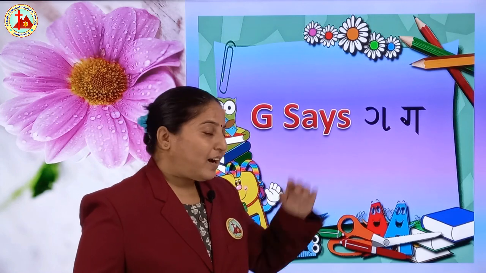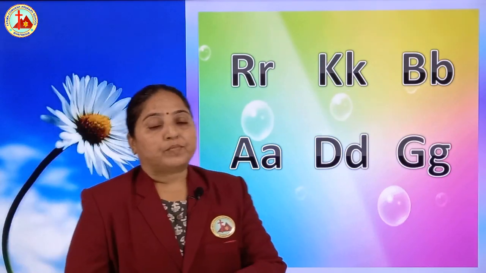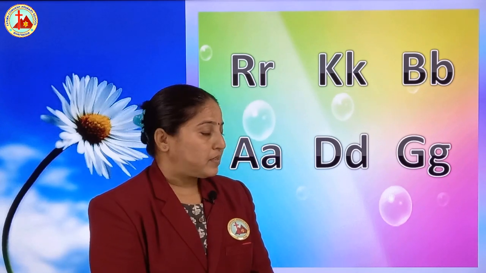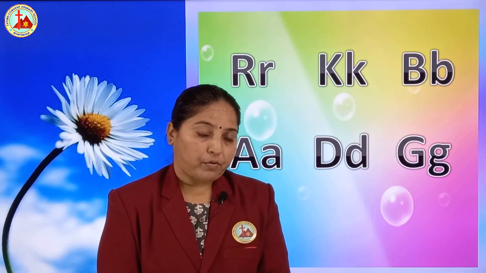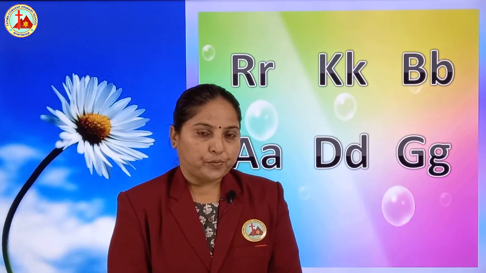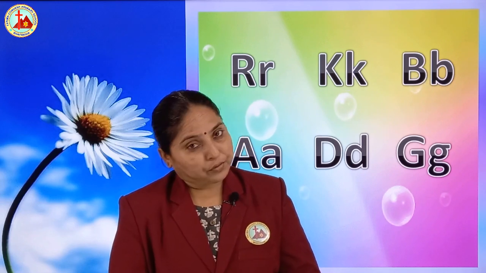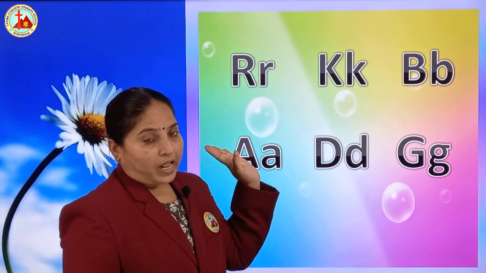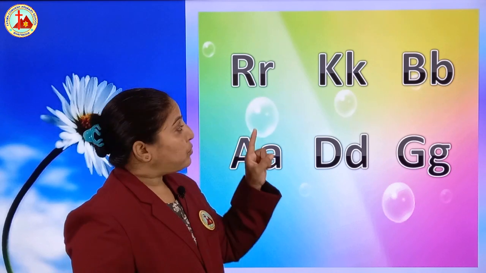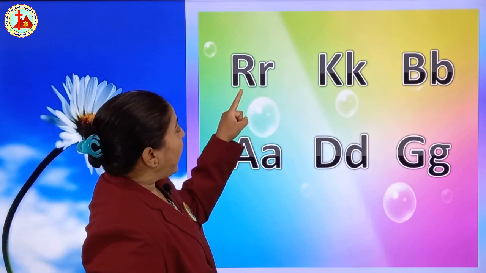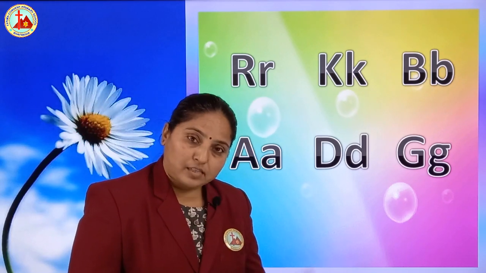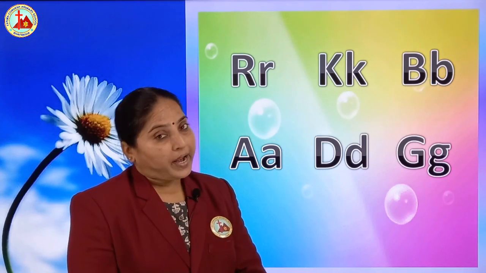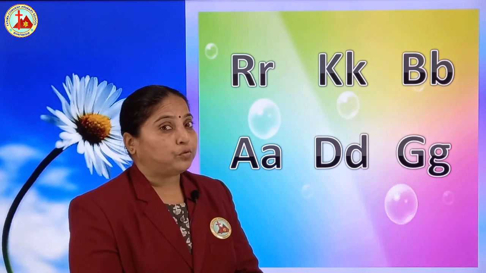See children, up till now only 2 or 3 children are sending me videos of these sounds. But you all have to send me, okay? How you have to do that I will show you. You have to just pick the alphabet A to Z first. After that I will give small and capital both alphabet in homework. You have to just pick, see here, capital R, small r. R says R. Like this you have to say, okay, and record the video and send me in homework. You all have to do, okay.